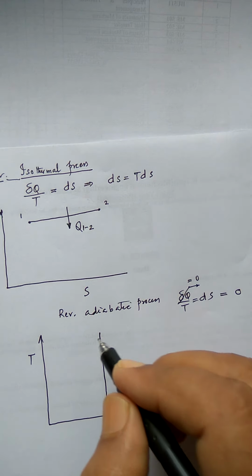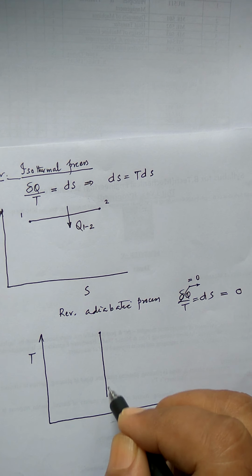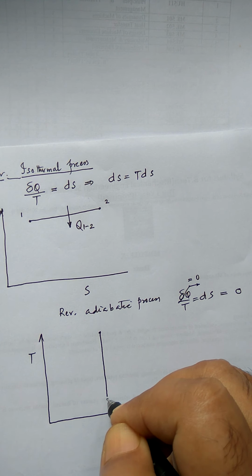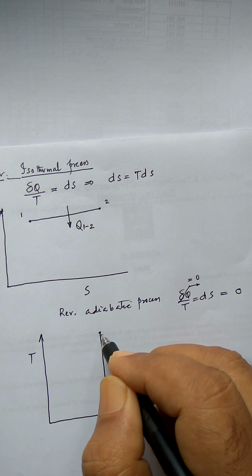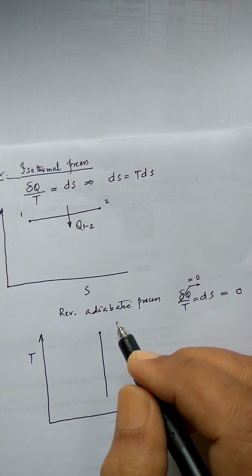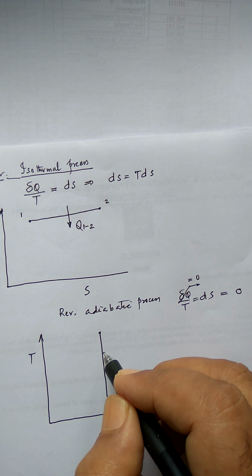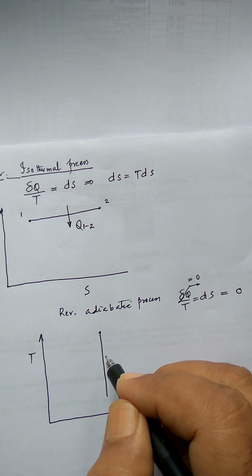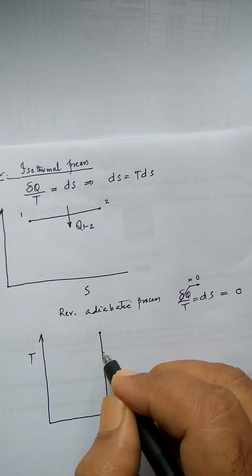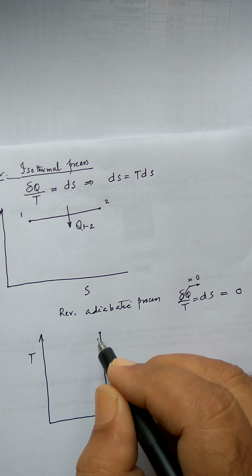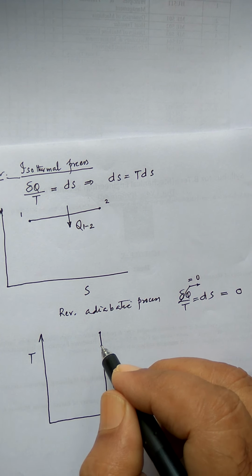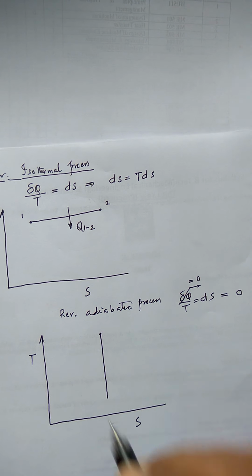Change of entropy is 0, so that means entropy is constant. Whether it will move from downwards to upwards or from upwards to downwards will depend on the situation. If the temperature is increasing, suppose for adiabatic compression, temperature will increase, so it will move up. If it is adiabatic expansion, then it will go down.